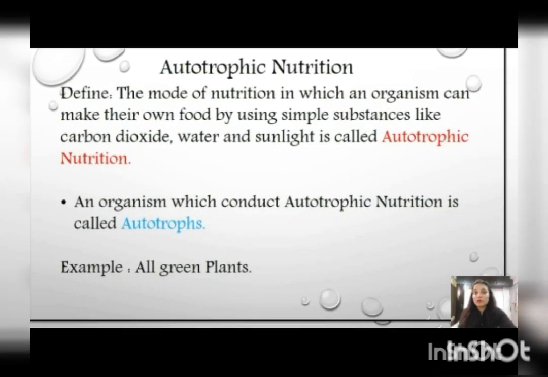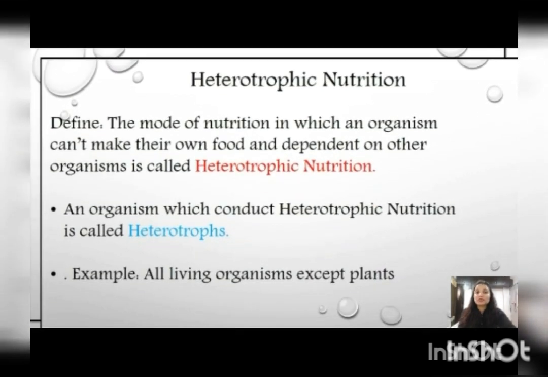What is the meaning of autotrophic nutrition? The mode of nutrition in which organism is making their own food with the help of simple substance, carbon dioxide, water and sunlight. Next is heterotrophic nutrition. Organism is not able to make their food. They are dependent on others. It is called heterotrophic nutrition.